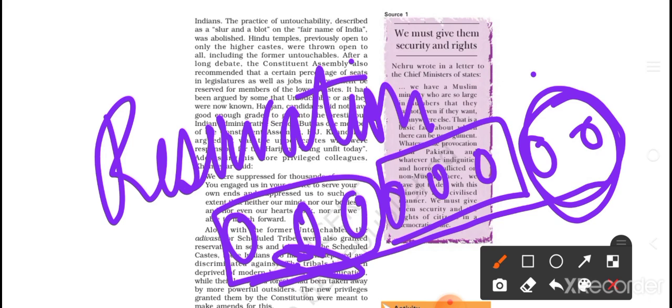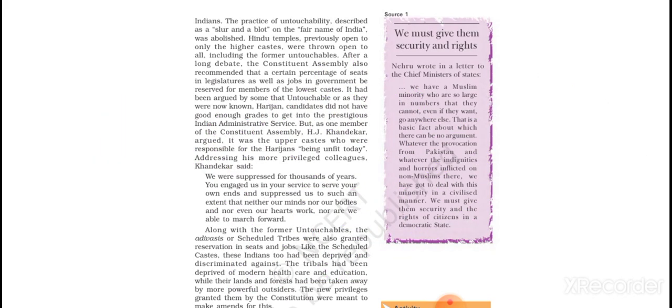So reservation was done in the legislatures and the government jobs for SC, untouchables, tribal people, and all the lower caste people, or disadvantaged Indians. Now, untouchables were later known as Harijan. This term was given by Mahatma Gandhi to the untouchable community, that from now on they will be known as Harijans. Candidates did not have good enough grades to get into the prestigious Indian Administrative Service.